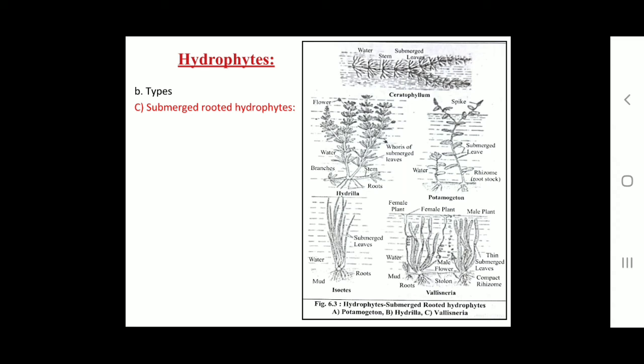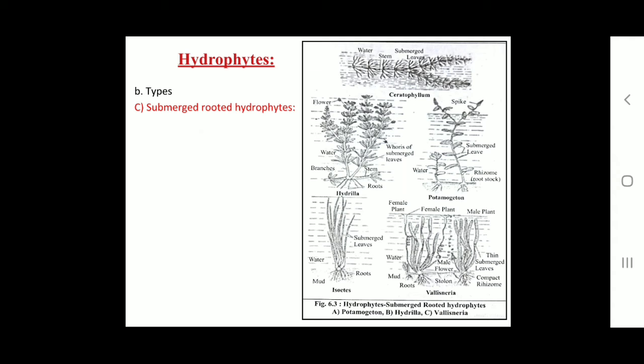Second adaptation, free floating hydrophytes have slender stem that can float horizontally on the surface of water. Example, Eichhornia has short stoloniferous stem which is thick, spongy and extensively parenchymatous. And third adaptation, in Nymphaea and Nelumbo, the stem is a slender rhizome rooted in mud. Okay. Then we must see internal adaptations in stem.